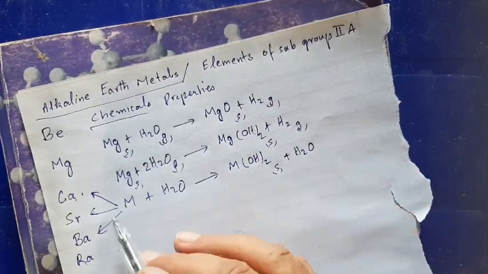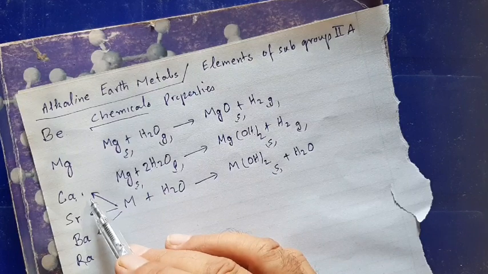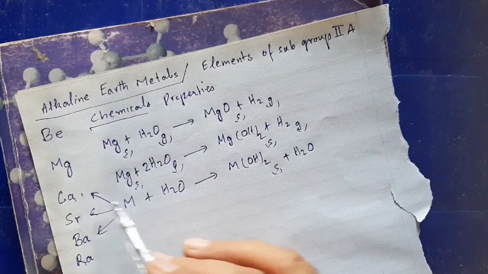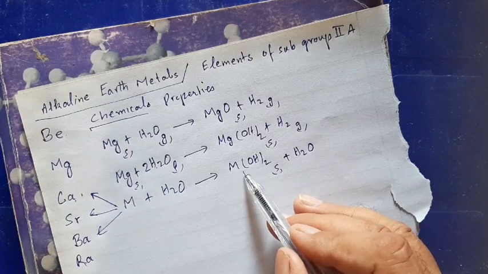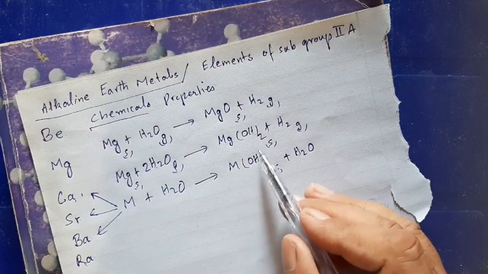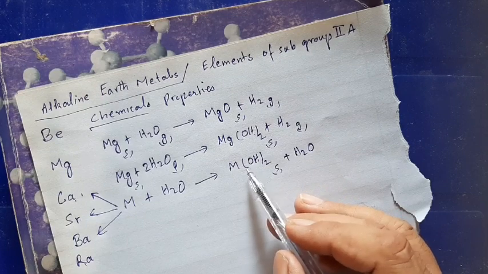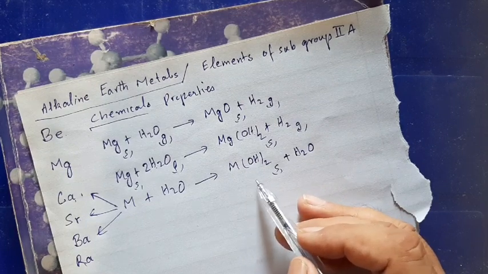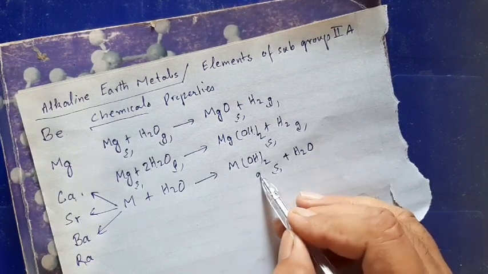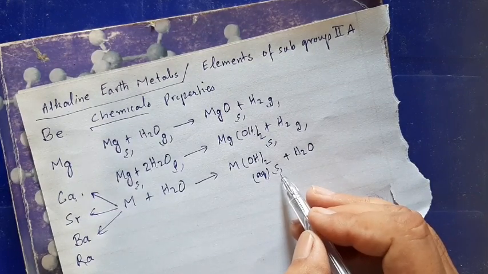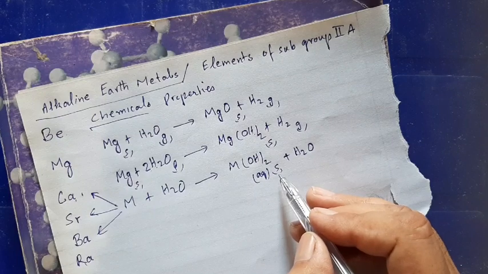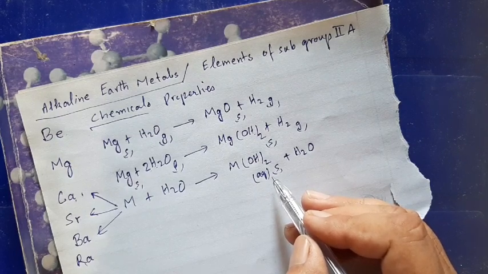Hydroxides of lower members are somewhat more soluble than magnesium, so there may be magnesium hydroxide in solid form, whereas there may be calcium or strontium or barium hydroxide in solution form as well. So you may write aqueous as well as solid. Solubility increases, which we will discuss after a short moment.